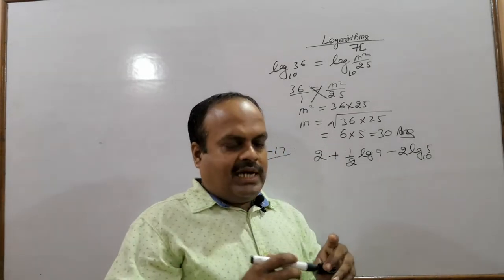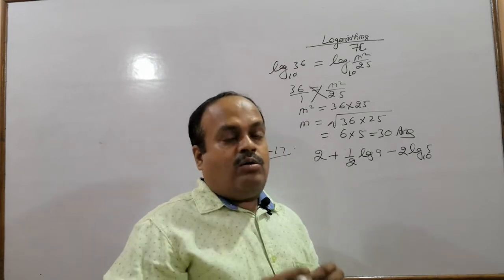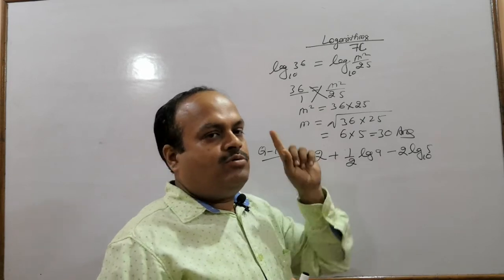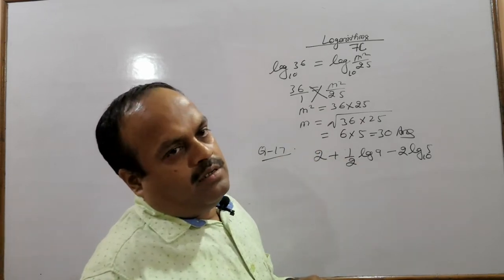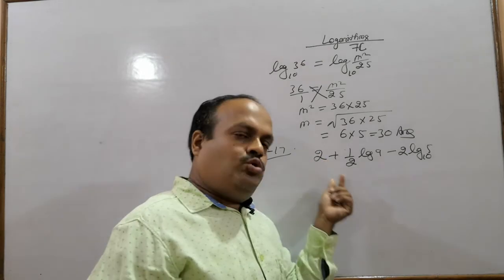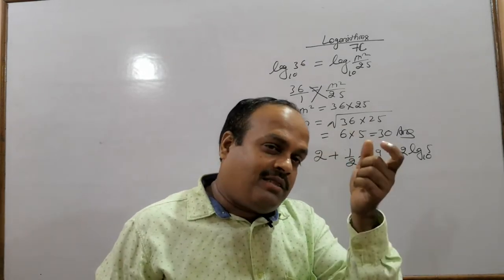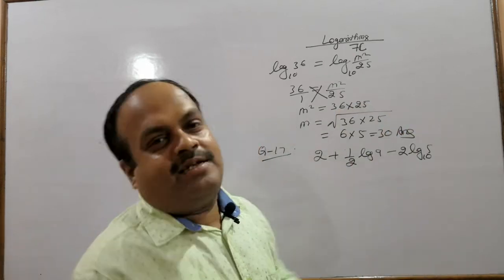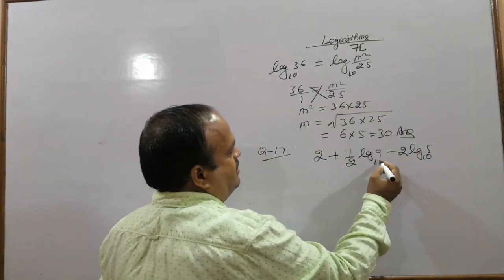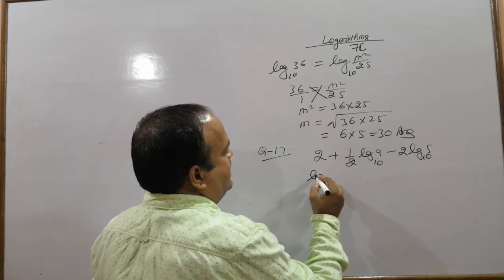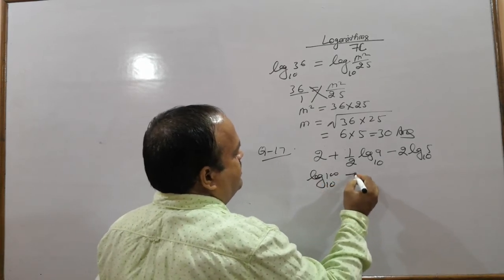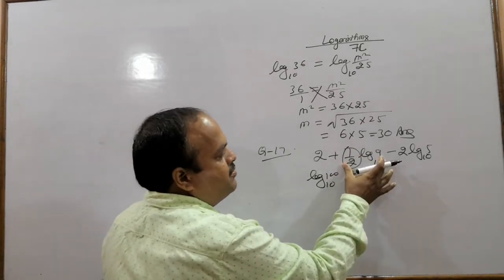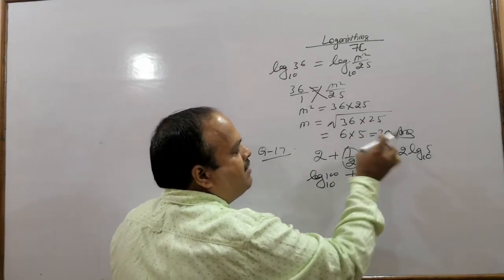These three terms can be changed to a single log only when we write this 2 in logarithm form, as log 100 to the base 10. This half is the factor of this product, so this half will go to the power of 9.